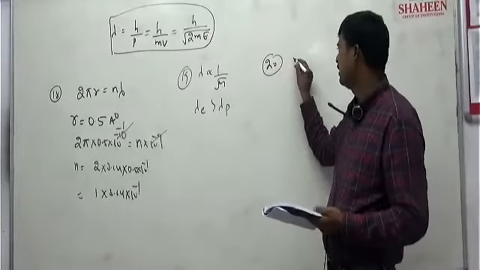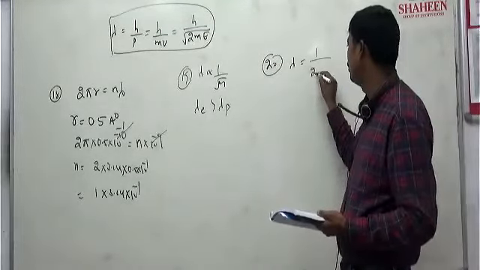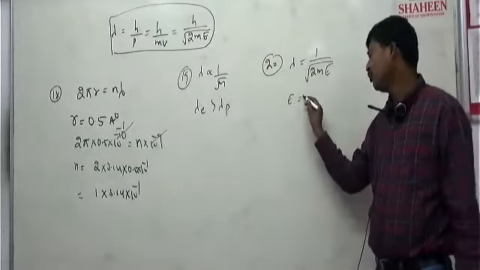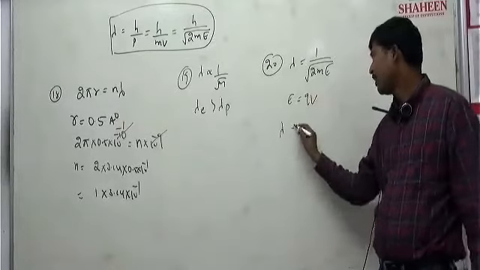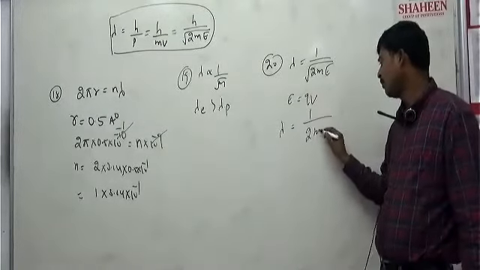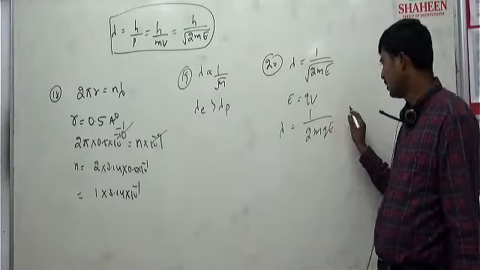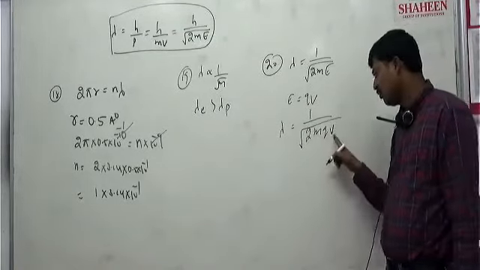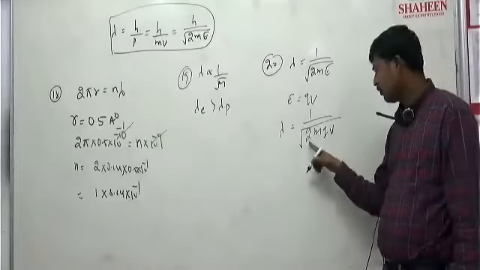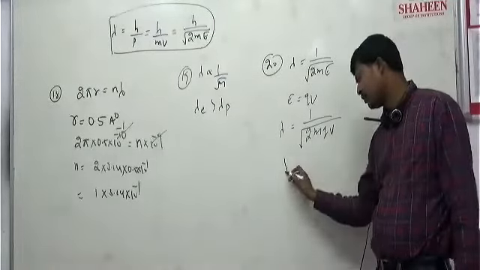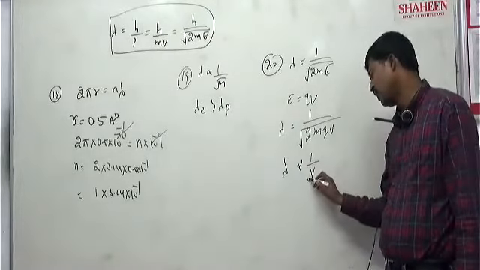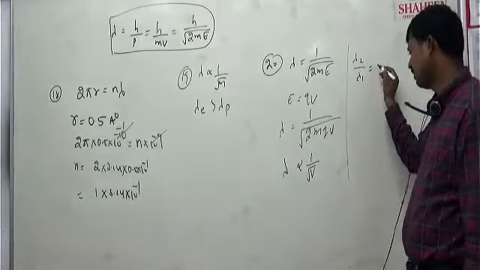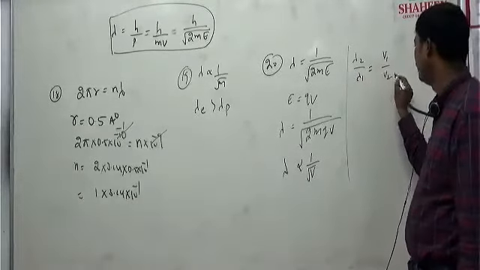For a charged particle, lambda is equal to 1 upon root of 2mE. For a charged particle, E is qV. So lambda is equal to 1 upon root of 2mqV. Here they have given the same particle, only the potential is changing, so 2mq is constant. So lambda is inversely proportional to root V. So can I write lambda 2 by lambda 1 is equal to root of V1 by V2, inversely, right?